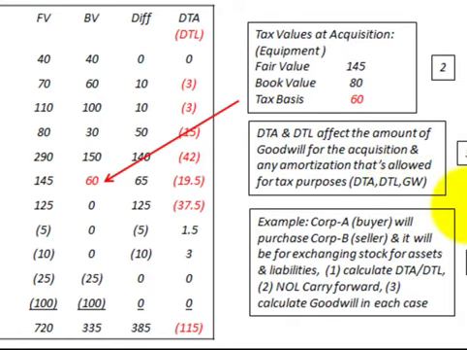And the example that we're going to be going through here will be for Corporation A, the buyer, which will purchase Corporation B, the seller, in exchange for stock for assets and liabilities. First, we'll calculate the deferred tax assets and deferred tax liabilities. Then we'll go through an example for net operating loss carryforwards, and then third, finally, we'll calculate goodwill in each of these cases.